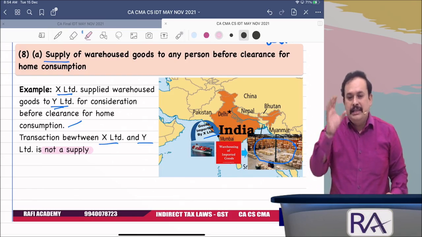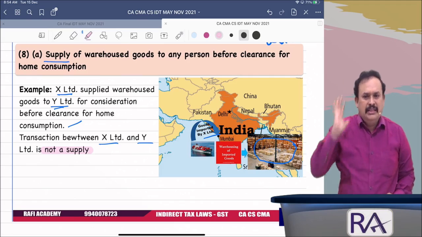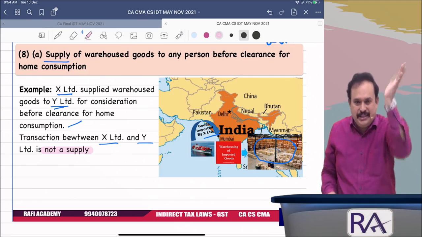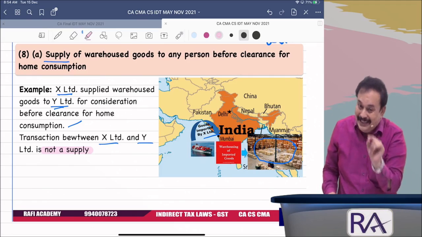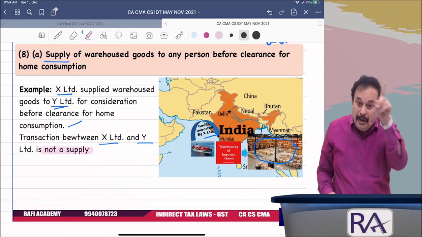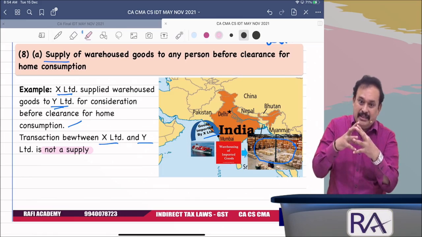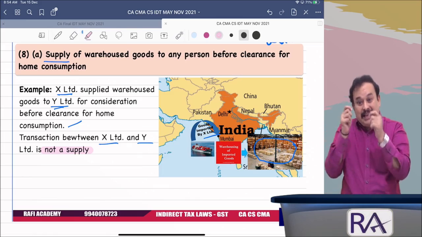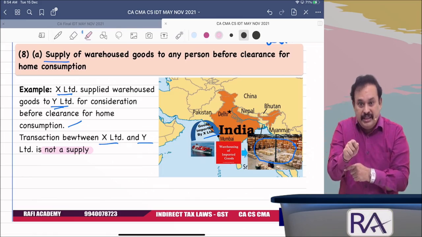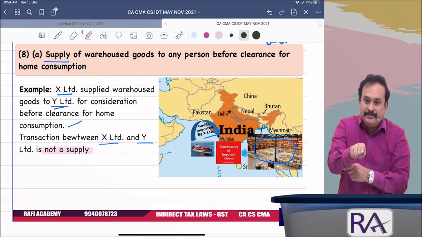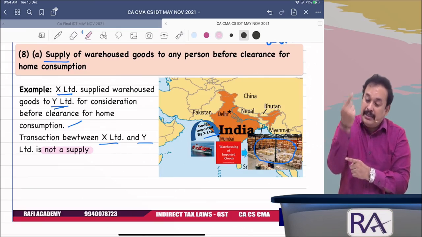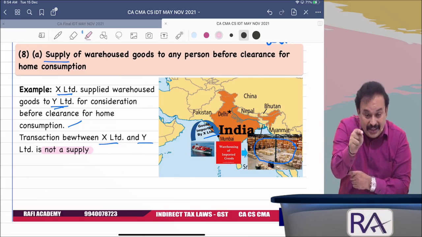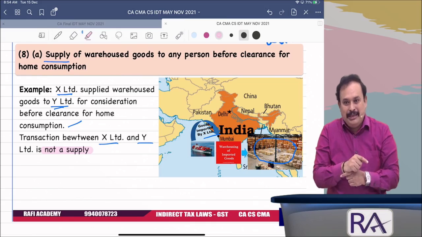Now, D is the person to submit the bill of entry to clear the goods. He paid basic customs duty. He paid IGST also. Is it clear? Who paid IGST? Mr. D. The Department of Customs is now interlinked, with its system software, to our GST portal. The IGST paid by Mr. D will be reflected as the amount paid by Mr. D. Is it clear?